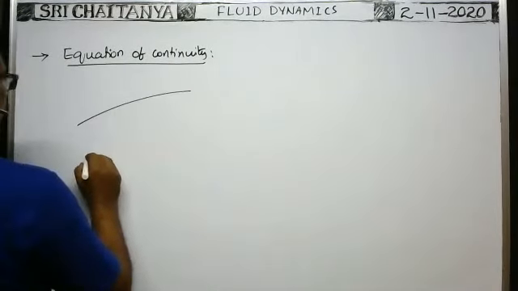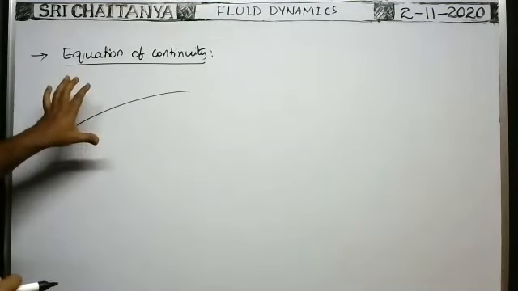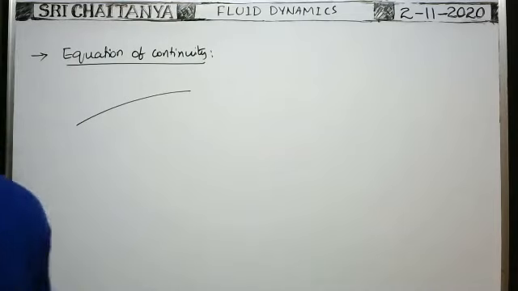Suppose an ideal fluid is flowing through a pipe of non-uniform area of cross section.